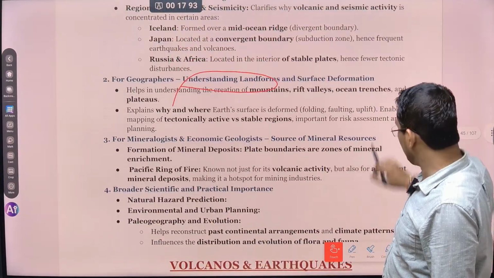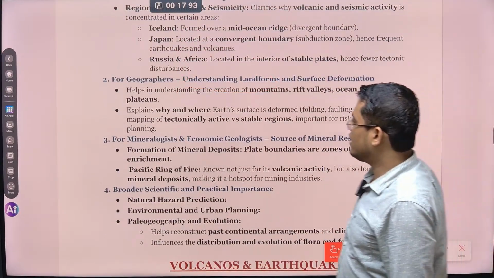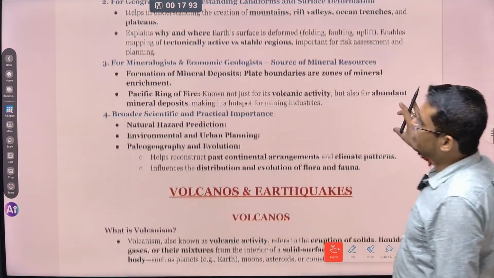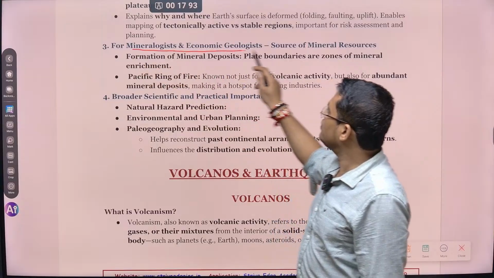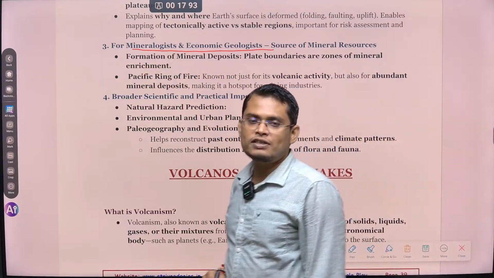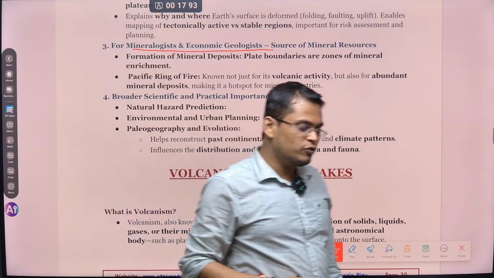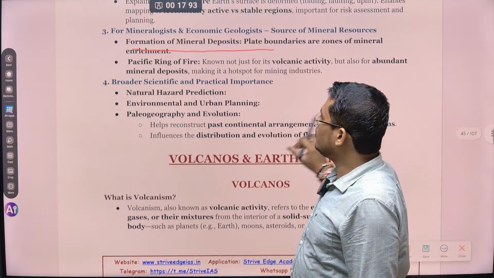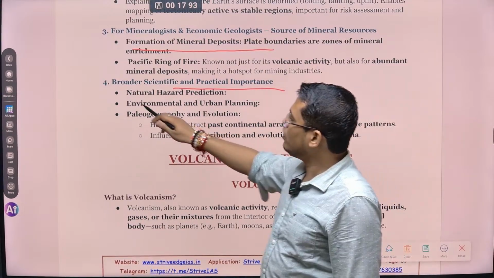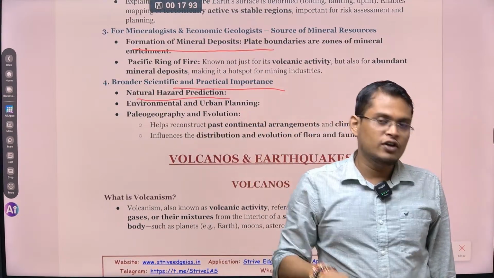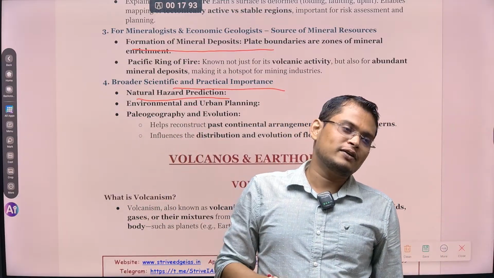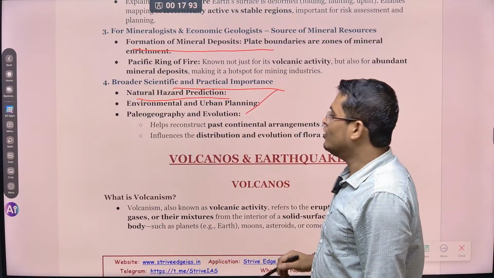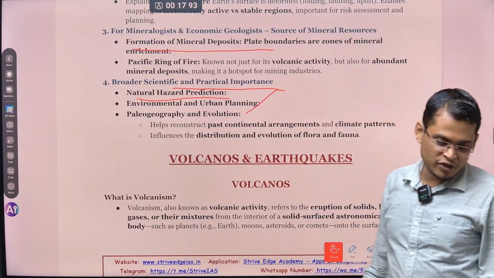For geographers, it is helpful for understanding endogenic forces and formation of different landforms. And for mineralogists and economic geologists, it is very much important to understand why different types of rocks form, which region is having good mineral potential. For that, this theory is very much helpful. And it has broader scientific and practical importance. For example, understanding which region is prone to earthquake, which region is prone to volcanism, and which regions are prone to hotspot activity. All these things are helpful for preparing disaster maps and prevention of disasters.